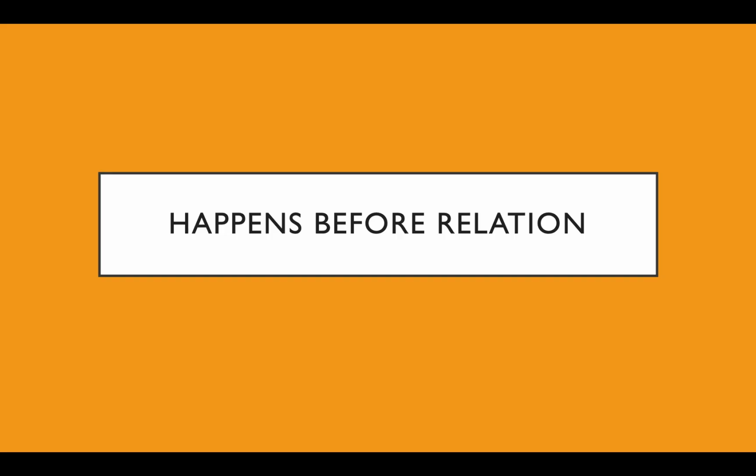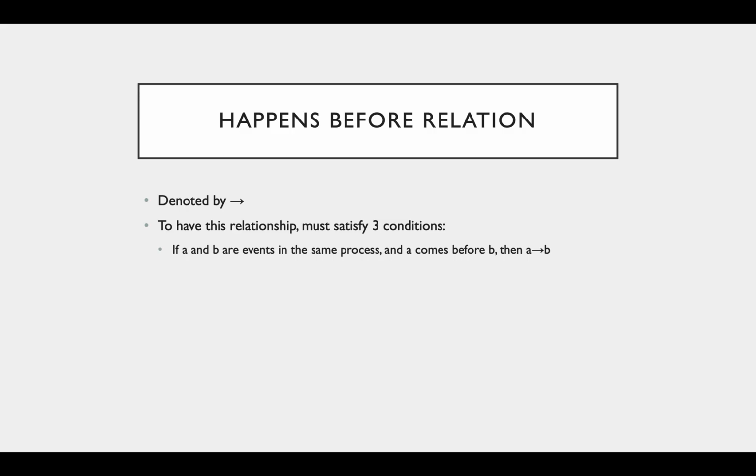That brings us to the happens before relation. Leslie Lamport introduced this as a way to solve the problem of ordering events without using physical clocks. So the happens before relation, denoted by this arrow, is a relationship between two events where one event is ordered before the other, and the result of the execution reflects that ordering. In order for two events to have a happens before relation, they must satisfy one of three possible conditions.